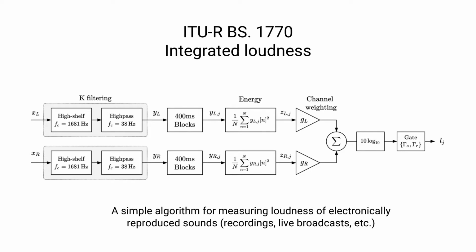So the ITU-R BS.1770 recommendation includes a description of the measurement of integrated loudness, which is what we focus on in Pyloudnorm. And basically the main motivation for this algorithm is to provide a simple way to measure loudness of electronically reproduced signals, that being digitally recorded signals, or in the case of live broadcasts, for example, so that we can compare the relative loudness of the signals. So here I just want to walk through briefly on this diagram the different steps of the process, but this is just going to be a very high-level overview of the algorithm.